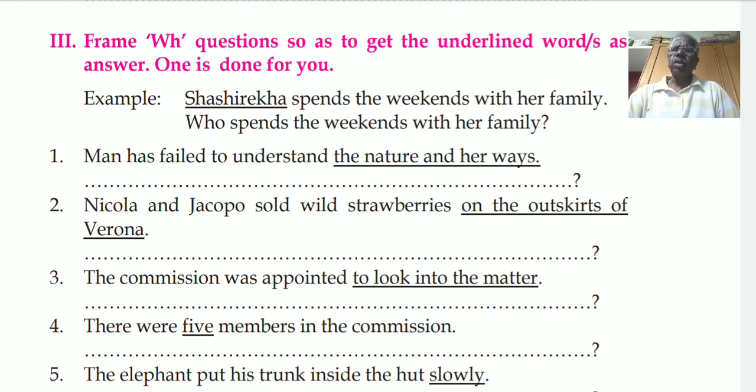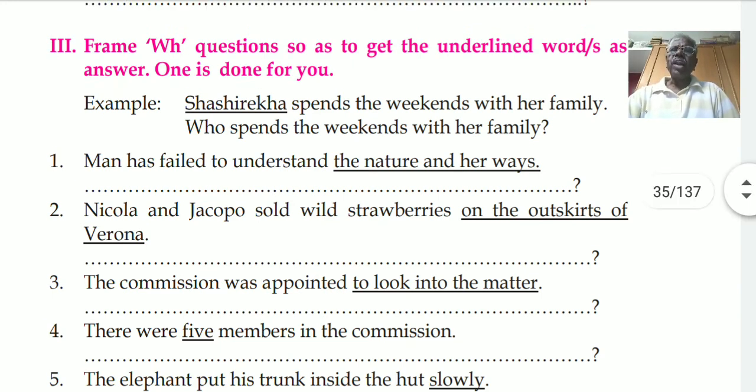Next is when. When is used for date and time. Gandhi was born on 2nd October. 2nd October is the underlined part. When was Gandhi born? Our college starts at 9 a.m. At 9 a.m. is underlined. So, when does our college start?